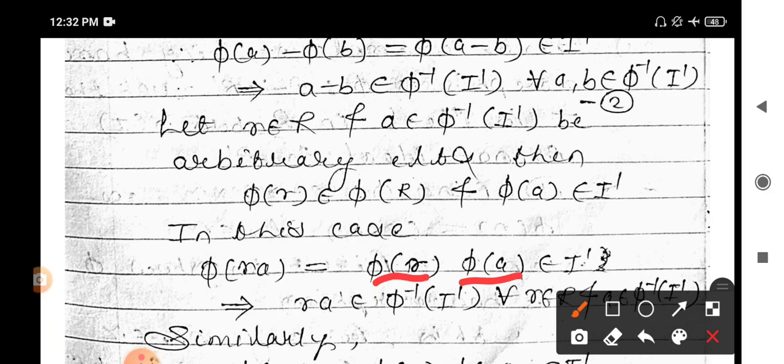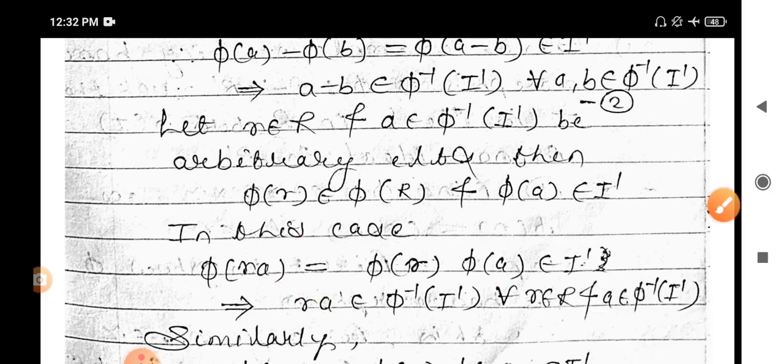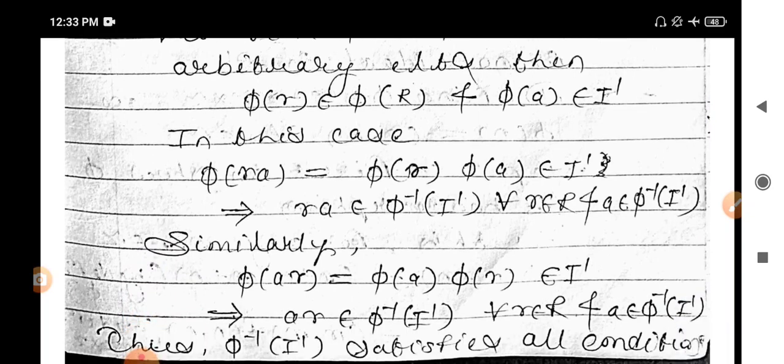This implies ra belongs to phi inverse of I dash. Similarly, phi of ar is equal to phi of a into phi of r, it belongs to I dash, since I dash is an ideal. This implies ar belongs to phi inverse of I dash. This proves that phi inverse of I dash satisfies all the conditions of an ideal, and hence phi inverse of I dash is an ideal in ring R.